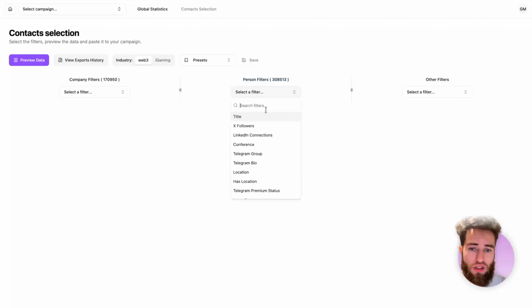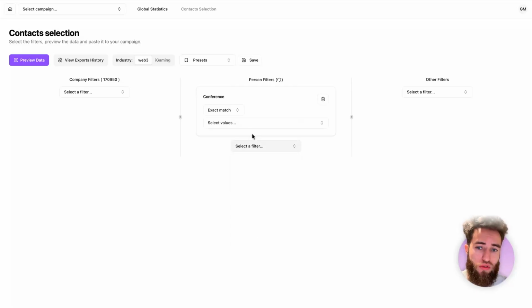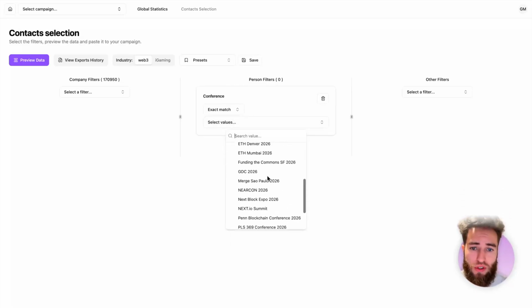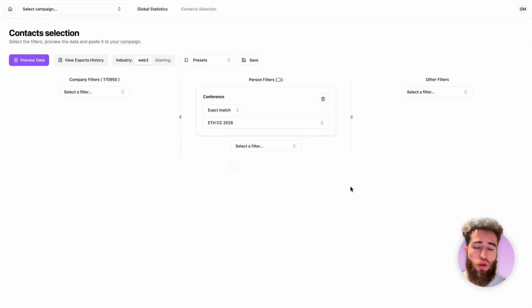The first most easy filter that you can use is called a conference. So you just go here, select a specific Web3 or the iGaming conference that you want, let's say EFCC, and this will automatically give you all of the contacts from both the Telegram groups and the site event. So you can see quite a lot, almost 5,500 for the upcoming EFCC.